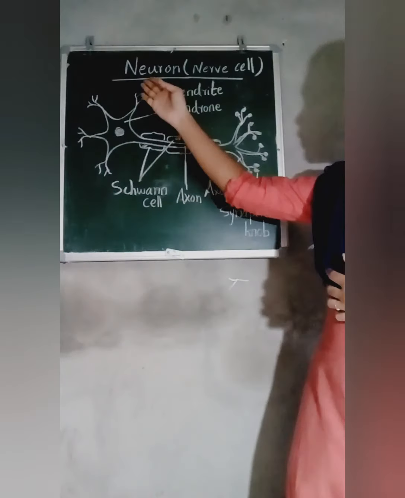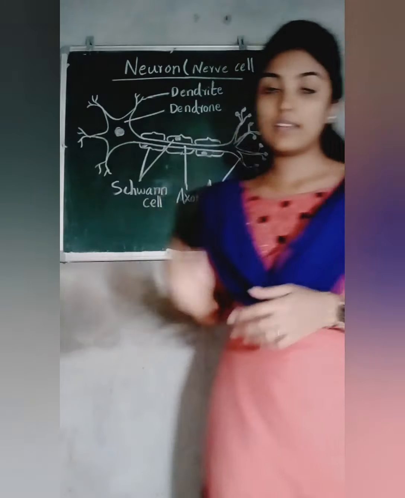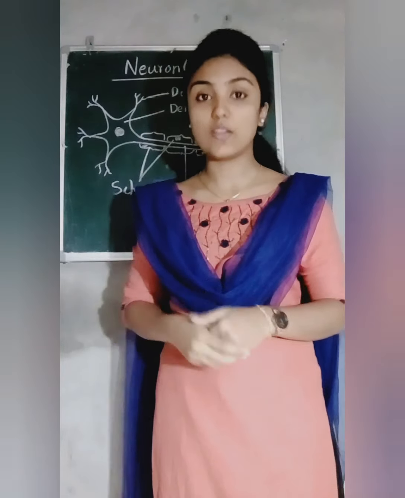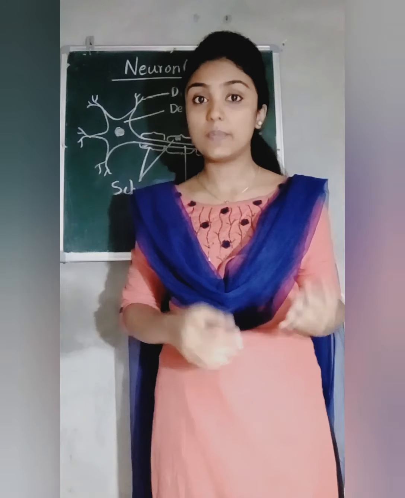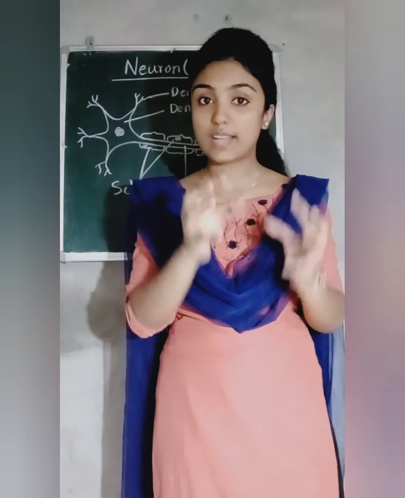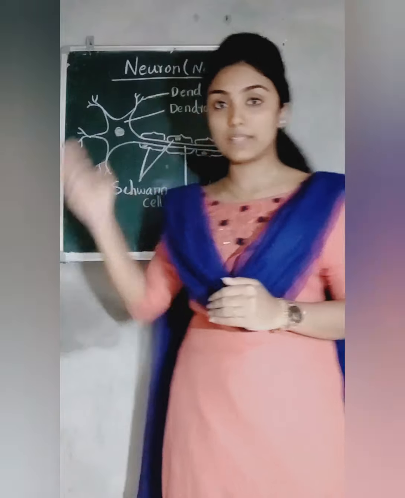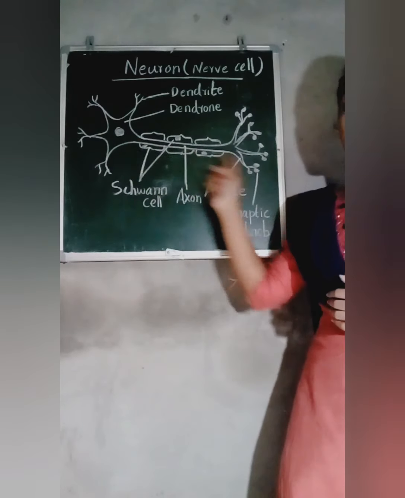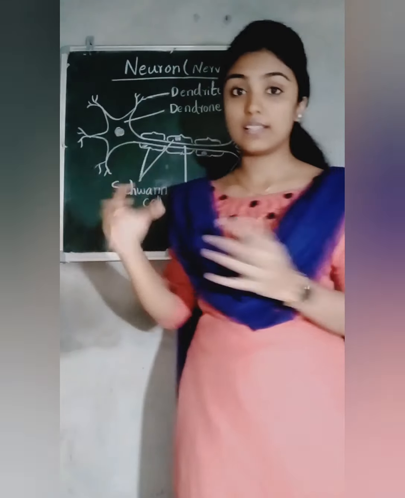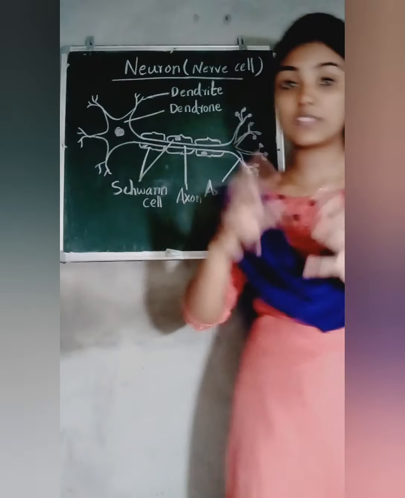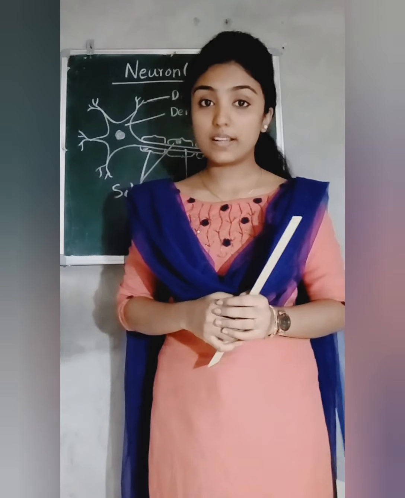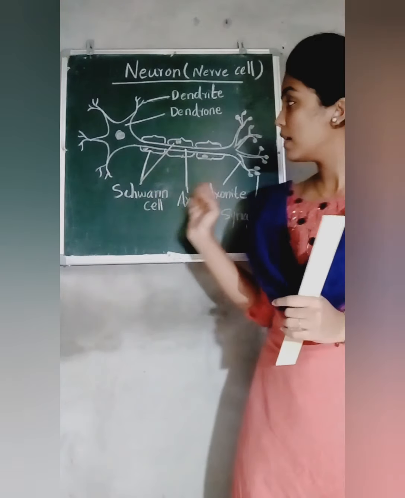Now we shall learn about neuron. Neuron or nerve cell. Neuron is the structural unit of nervous system. We have already studied about nervous system. So the basic unit or the structural unit of nervous system is known as neuron. It is in this shape. This is a single cell, and numerous cells like this combine together to form the nervous system. So now we shall learn the different parts of neuron.